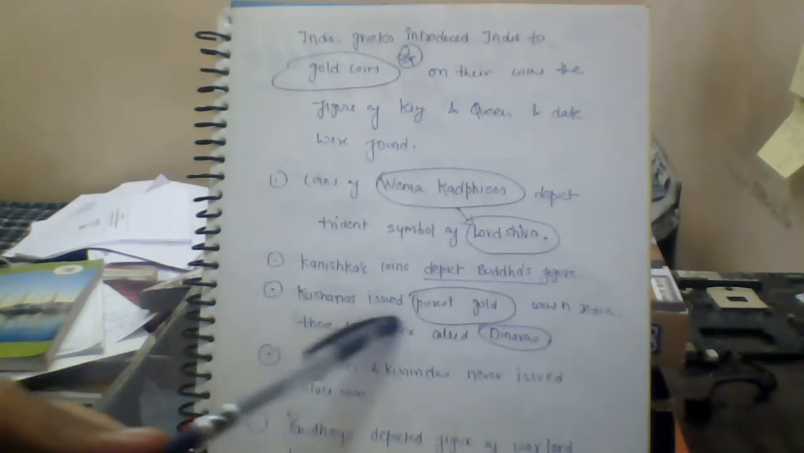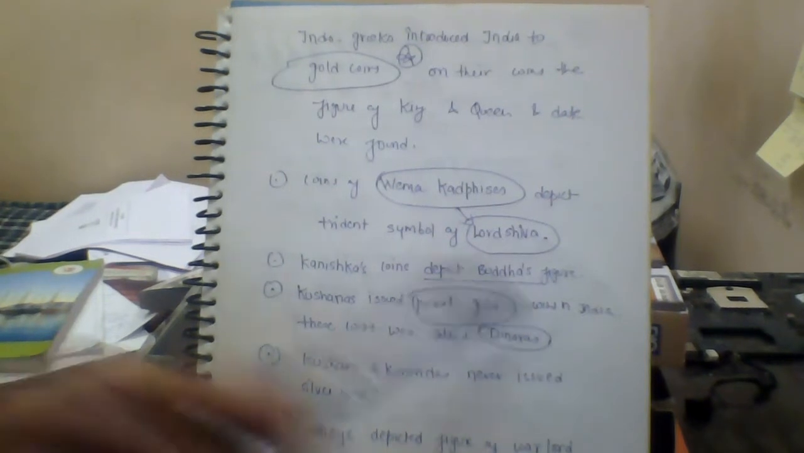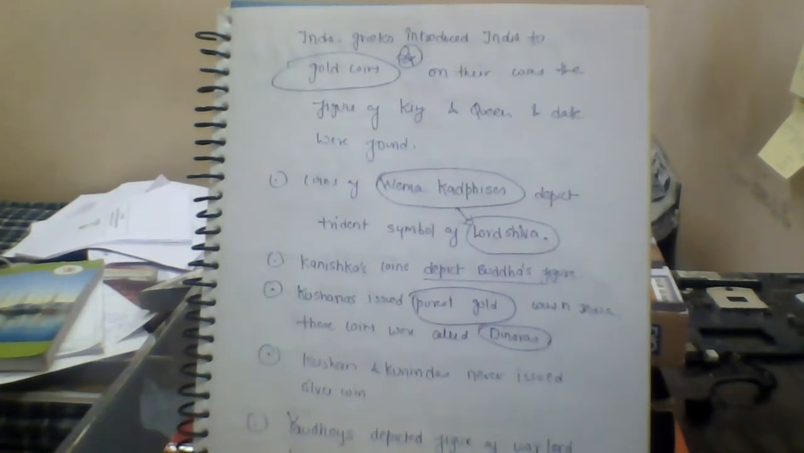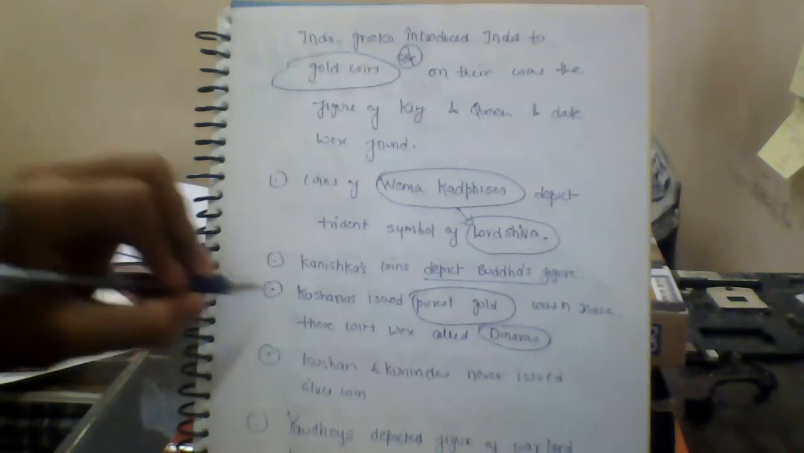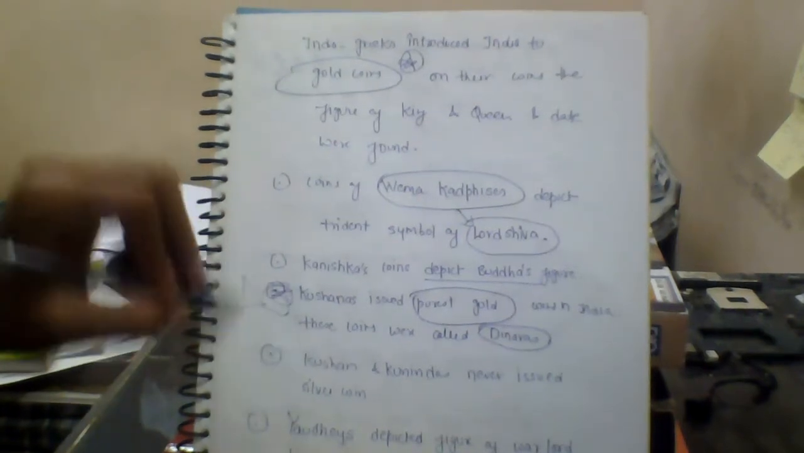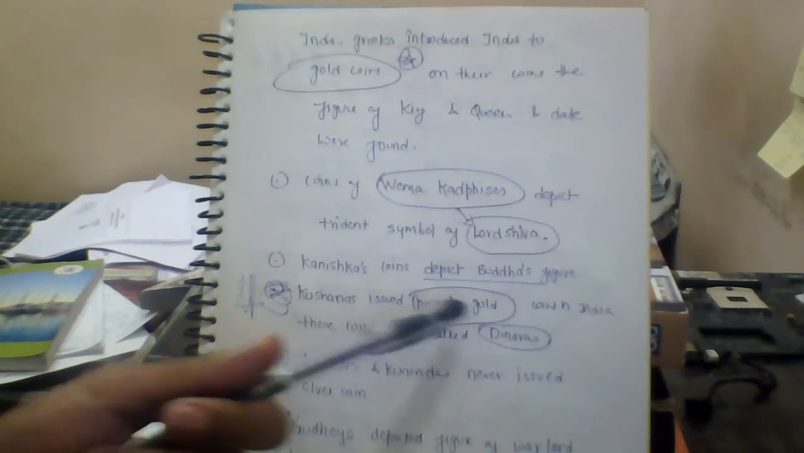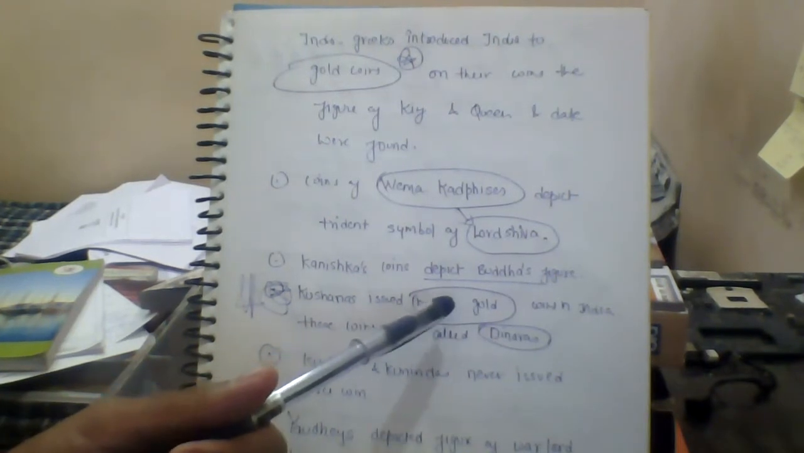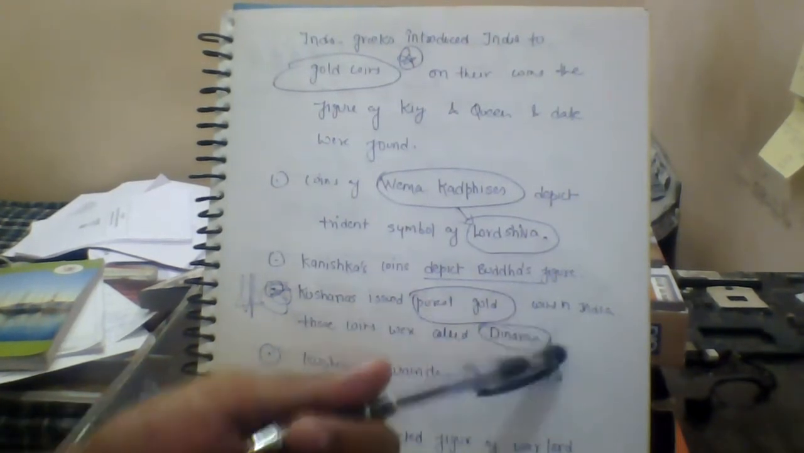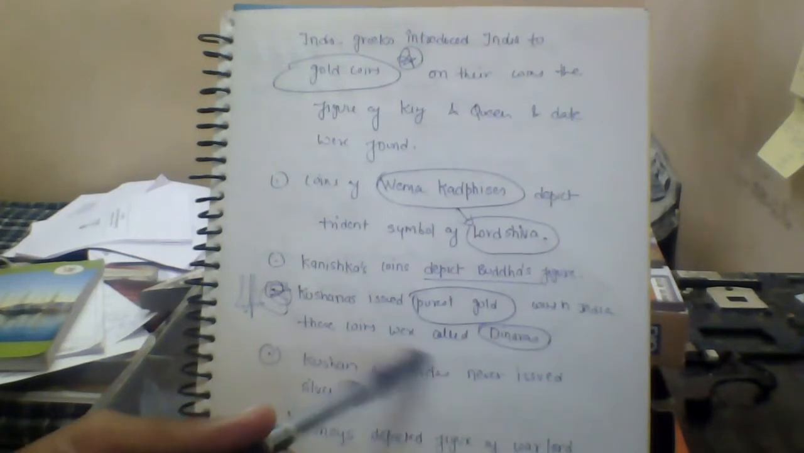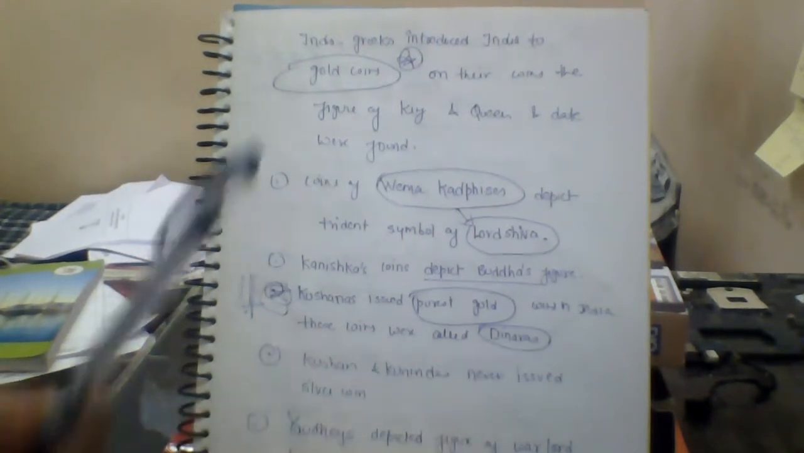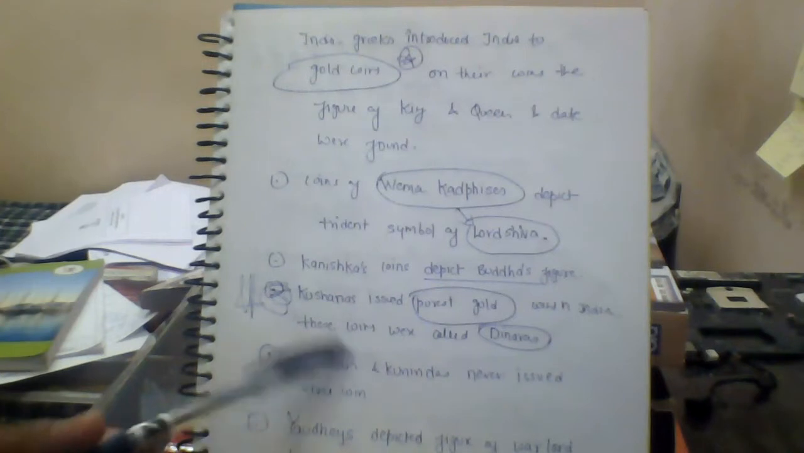The Kushanas issued the purest gold coin in India. These gold coins were called dinar. So this is also an important point to be noted here, that the purest gold was issued by Kushanas in India, and these coins were called dinar. So you have to also underline this thing.